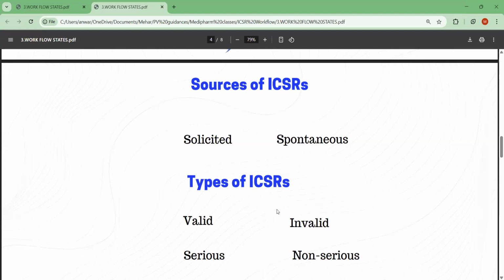Coming to the patient identifier, patient initials, patient's ID number, gender, date of birth, age group, all these are considered patient identifiers. If any one is reported, then the patient identifier is there. Coming to the reporter identifier, the reporter's qualification, name of the reporter, initials, address, email ID, username, or even the username of a social media account, and even the email address can be considered a reporter identifier. Next is an identifiable product, like there should be an adverse